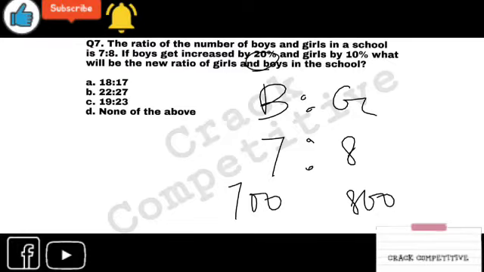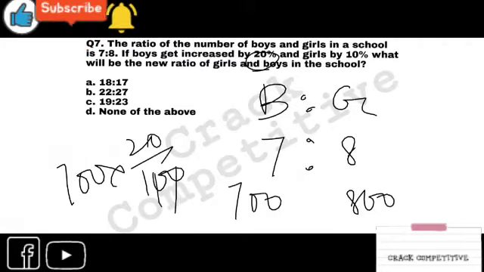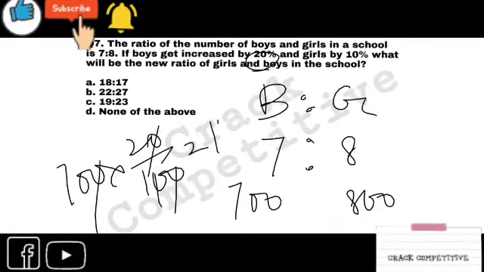The calculation will be easy, that is why. Nothing else. So 20% increase, right? And 10% increase. So what will be the new ratio? 20% of 700, what is that? Simply 140.